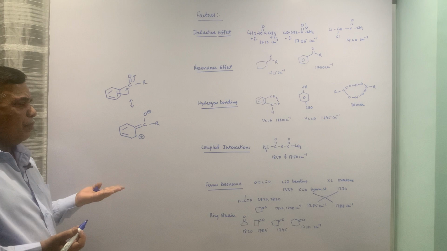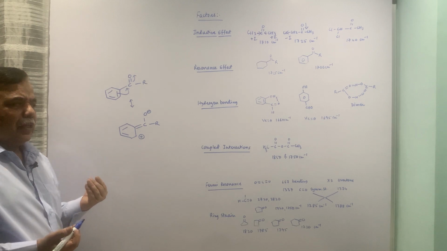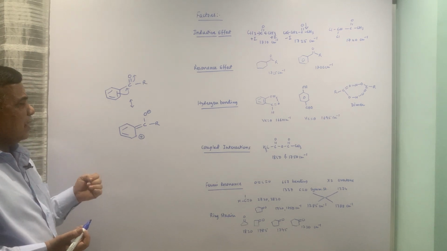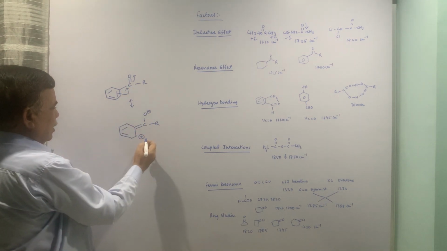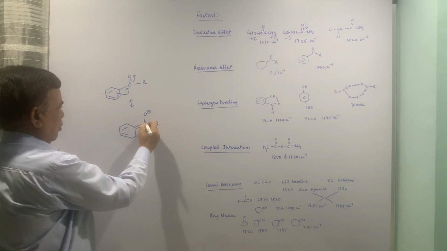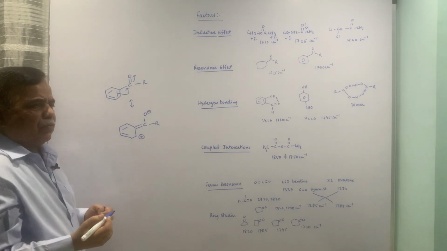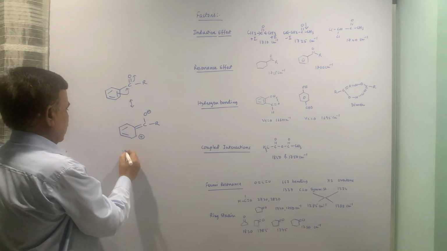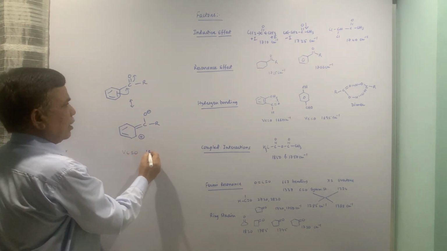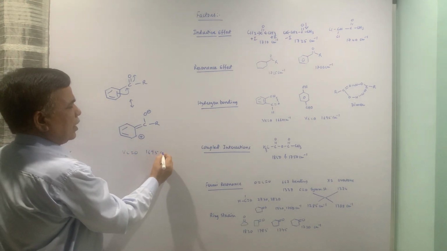So the strength of the carbonyl group would be reduced if it is receiving electrons, and in this case the bond order is dropping from 2 to 1. So naturally it is causing a lowering, and this carbonyl will be around 1695 to 1700.